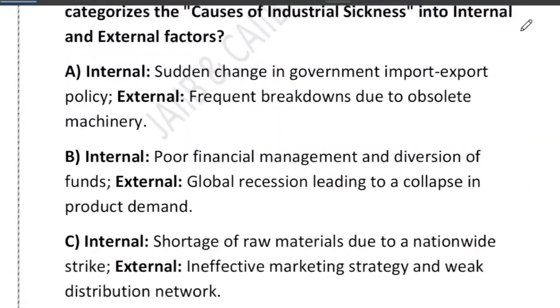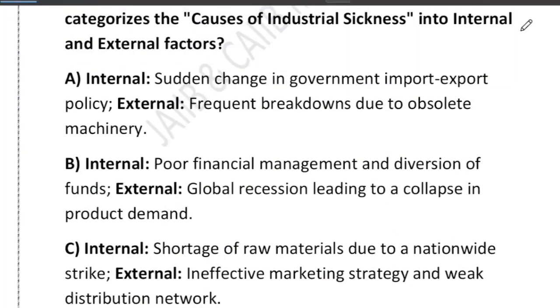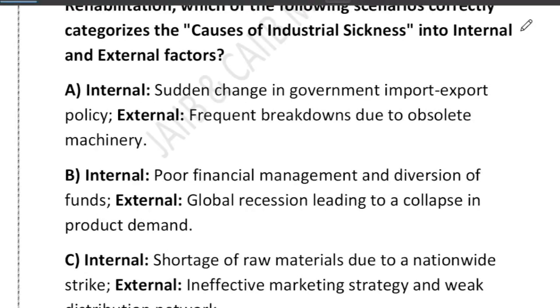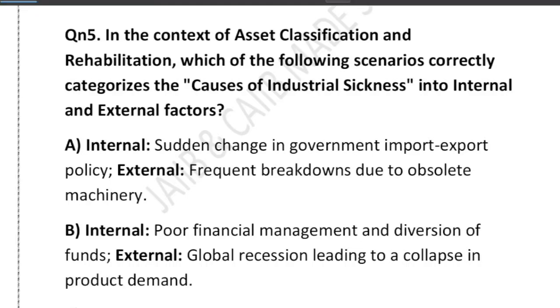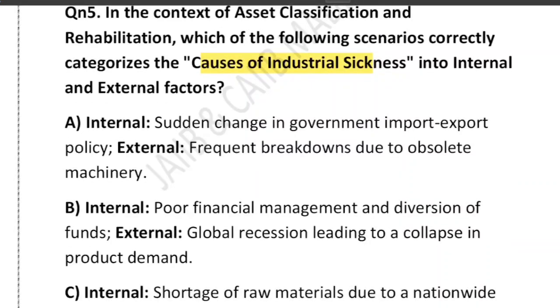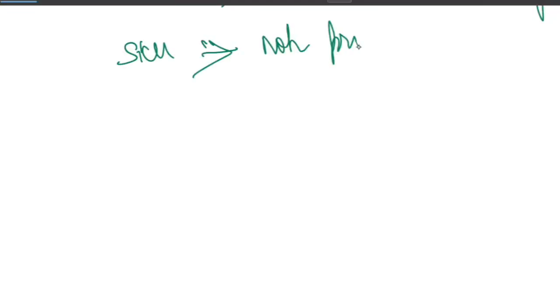Very good question. Let's understand it in the simplest way possible. Industry can become sick. That is what the question is all about. It's talking about the cause of industrial sickness, right? Sick means they fail to operate profitably. So what is the meaning of sickness? Sickness means they are no longer profitable, non-profitable. Right, so they can become sick for two reasons.